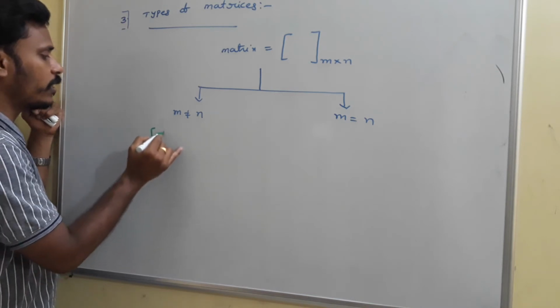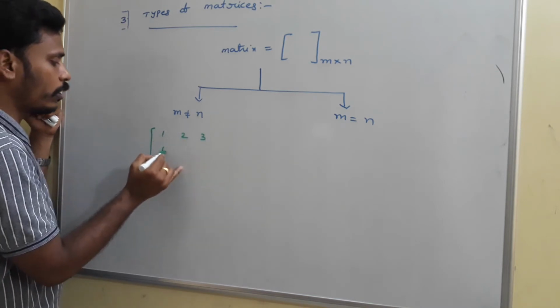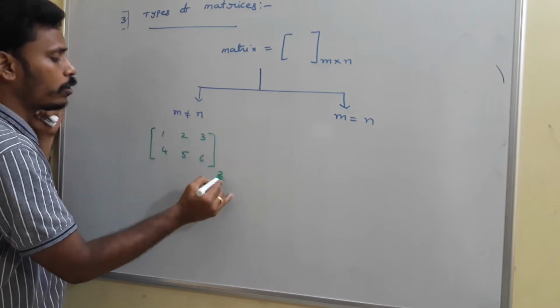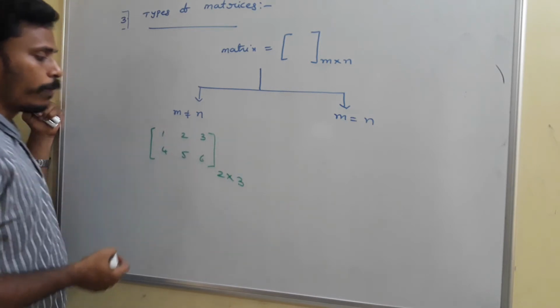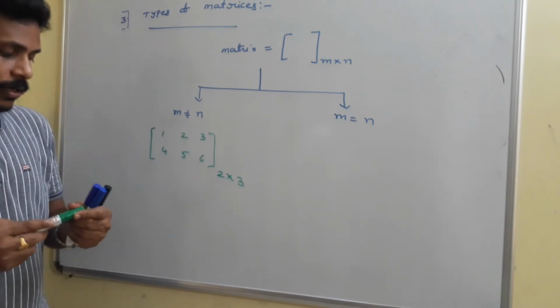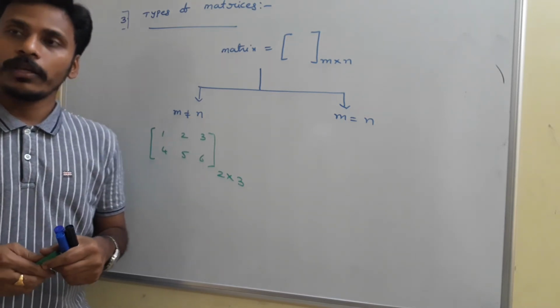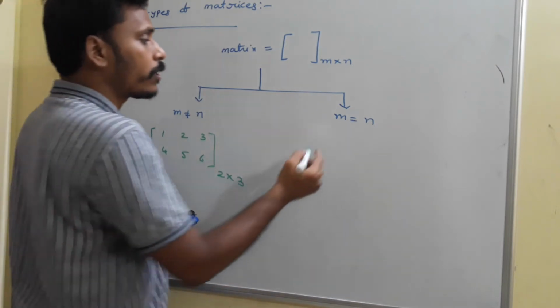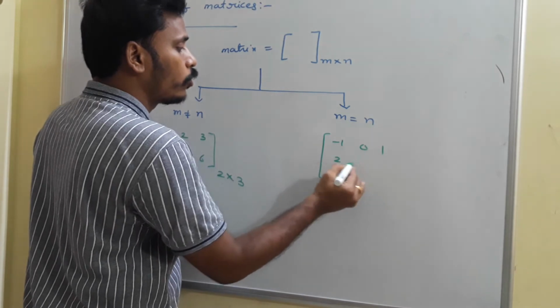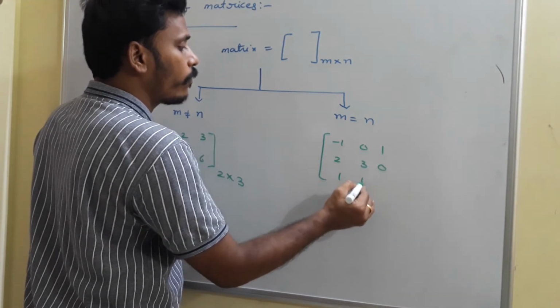Just like we discussed, 1, 2, 3, 4, 5, 6. What is its order? There are 2 rows and 3 columns. Its order is 2 by 3. So here m and n are not equal. Whereas coming to the case where m and n are equal, that means the rows and columns are equal. Suppose you have minus 1, 0, 1, 2, 3, 0, 1, 1, 4.